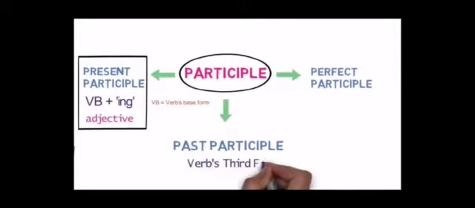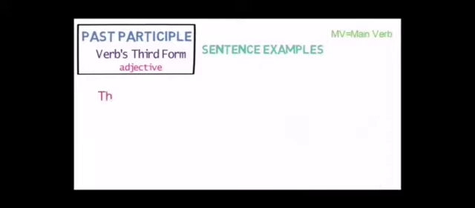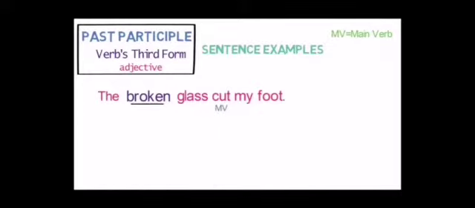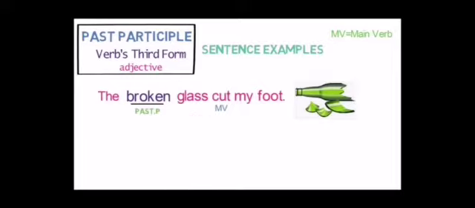It is called past participle. In past participle, we are using verb third form as adjective. Now see how we are using third form. The broken glass cut my foot. Here broken is an adjective, but it is presenting participle here. It is past participle. It is working here as an adjective, and cut is a main verb here. So it is called past participle.